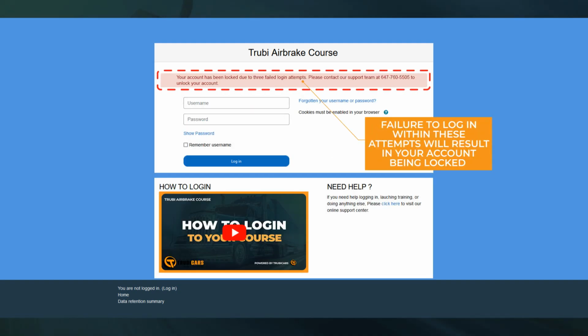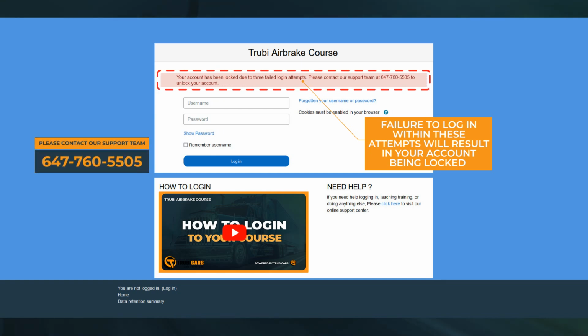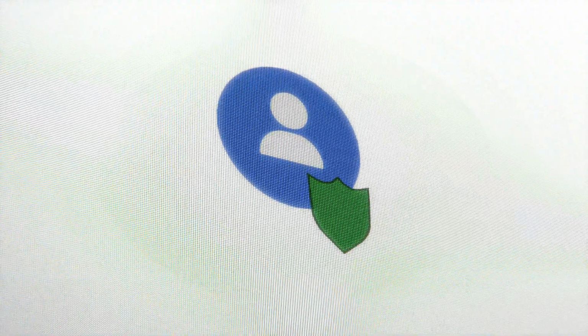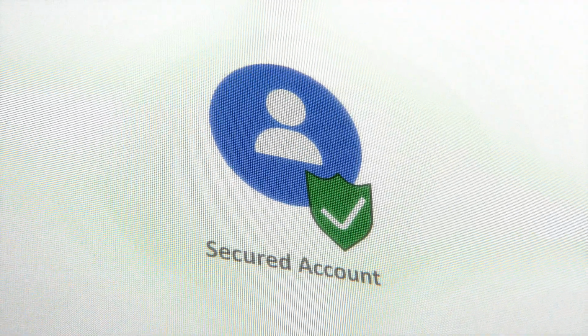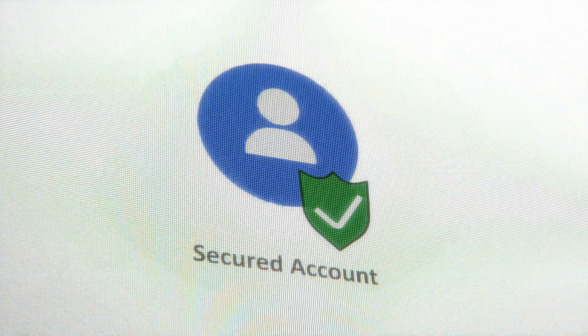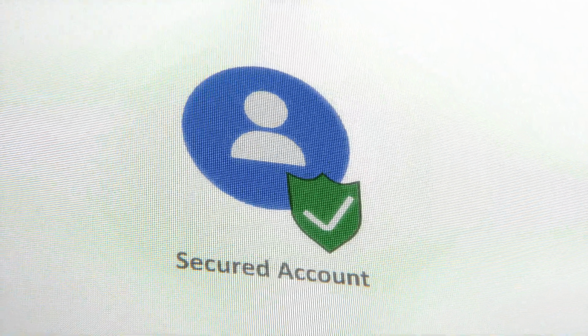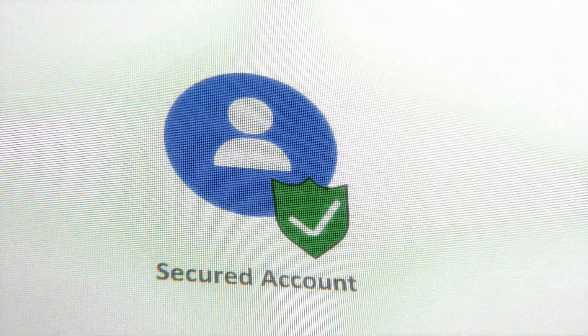Authentication attempts. You have up to 3 attempts to successfully authenticate. Failure to authenticate within these attempts will require you to contact our support team at 647-760-5505 for assistance. Account security. Our system prevents more than one simultaneous login to the same student account, enhancing the security of your educational experience.